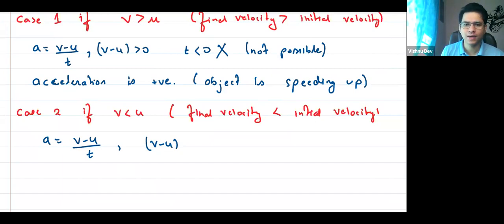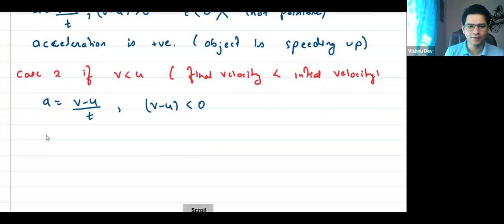Everyone is getting this? Yes, sir. है ना? Muhil, Inchara, Avni. Yes, very good. So this is less than 0, which is negative. And time is positive. Can I say, sir, in this case, acceleration is negative? Acceleration is negative. Yes or no?